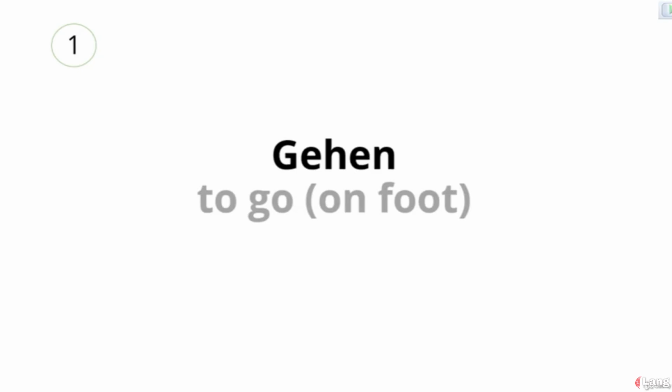In German, instead, the verb gehen means to go on foot or to go walking. That is, in German we have a verb that indicates movement by a vehicle, the verb fahren, and a verb that indicates movement on foot, walking, the verb gehen.